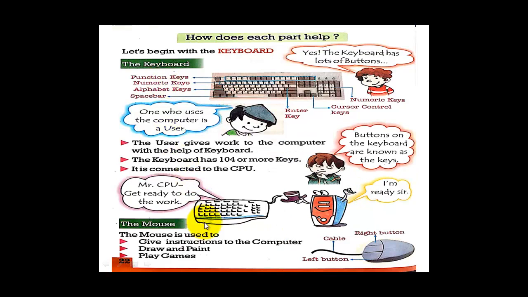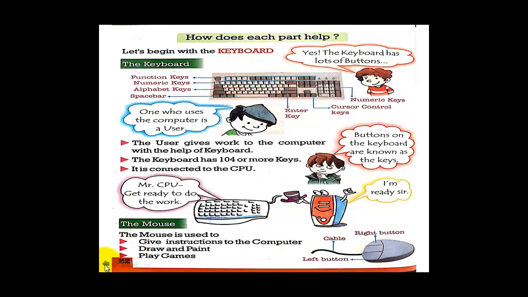Now the other parts of the computer, like the mouse, the CPU, whose full form is Central Processing Unit, and the monitor, we will do in the next video session. For today, let's end our class here.